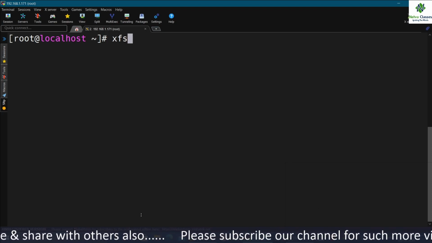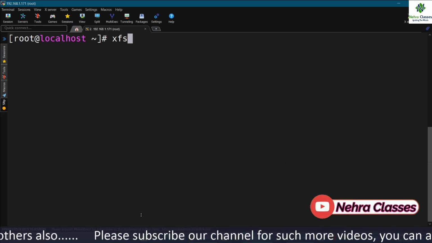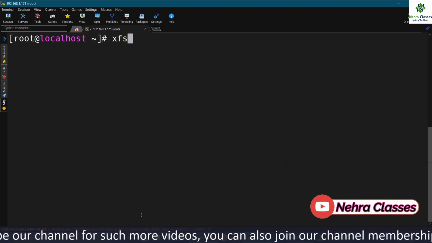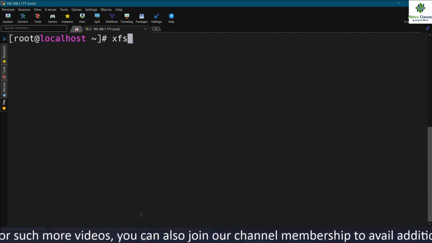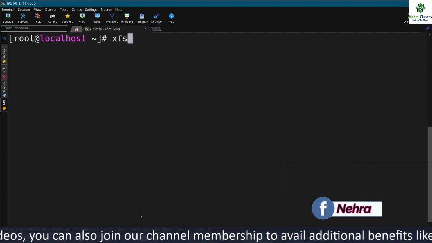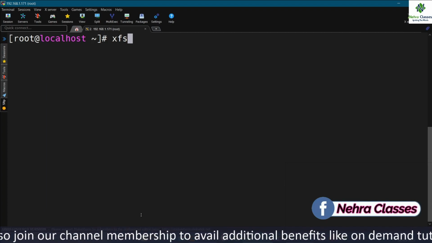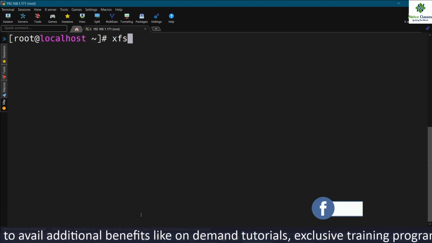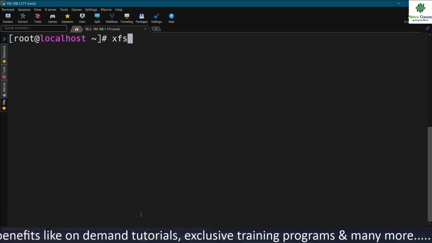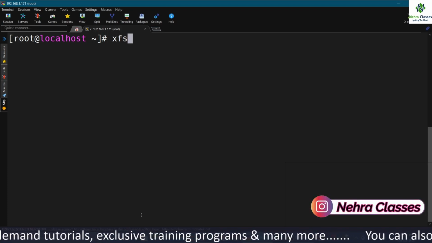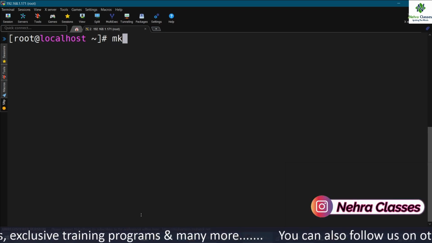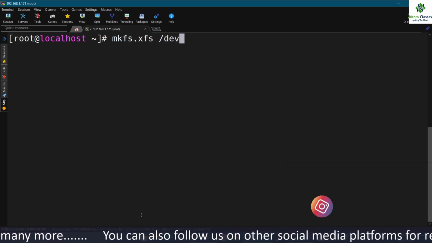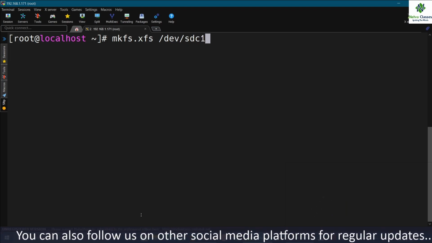Red Hat Enterprise Linux 7 will have XFS as the default file system. This is a highly scalable, high performance file system. XFS was created by IRIX, and for a couple of years it was also used in FreeBSD. It is supported by the Linux kernel but rarely used in distributions outside of Red Hat or CentOS. And we can create it by running mkfs.xfs, and after that we can mention the name of the partition like this.